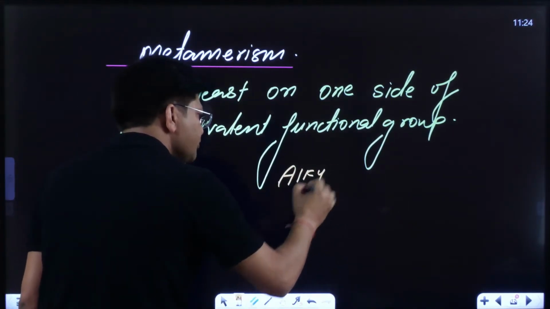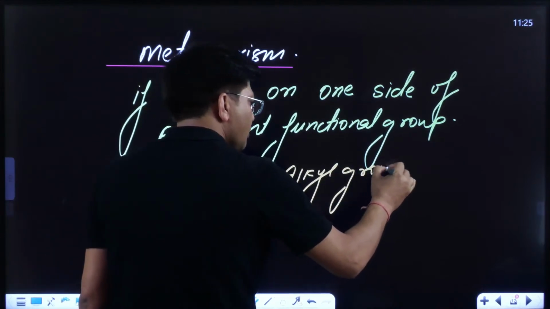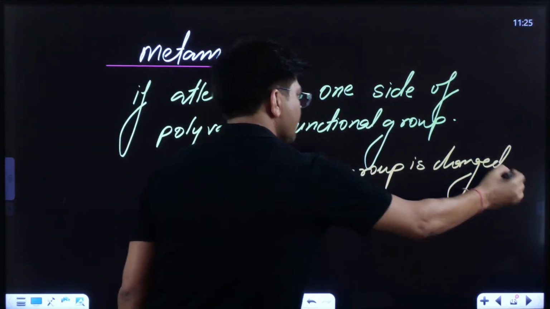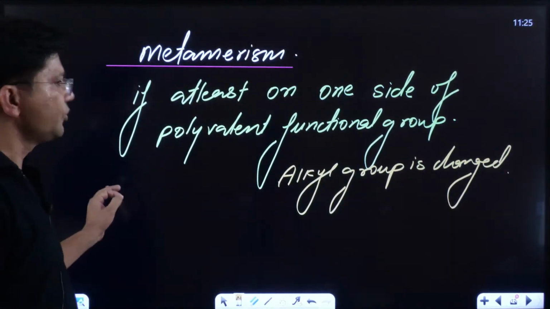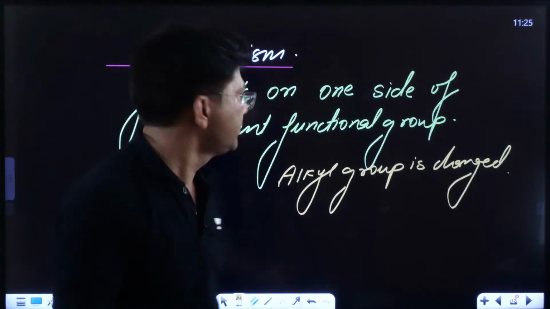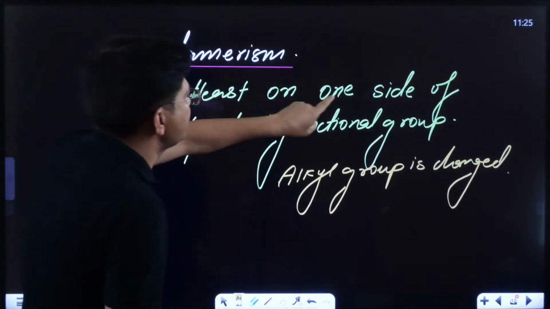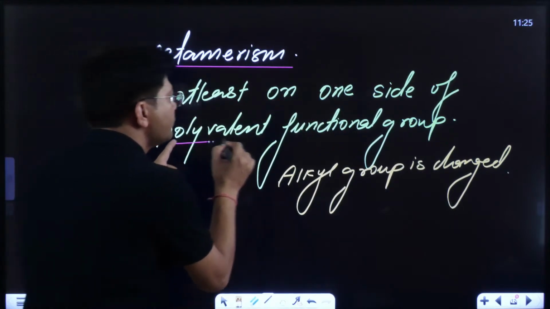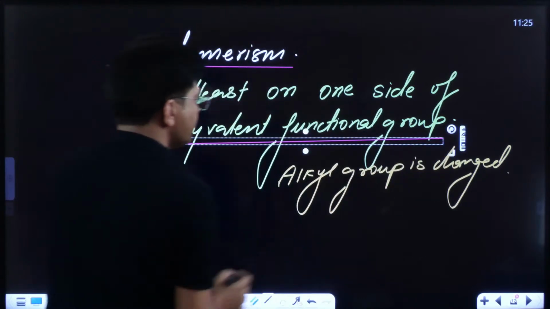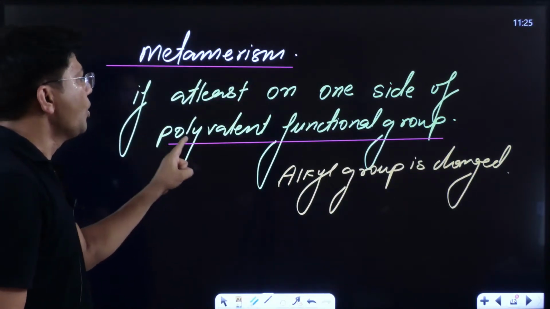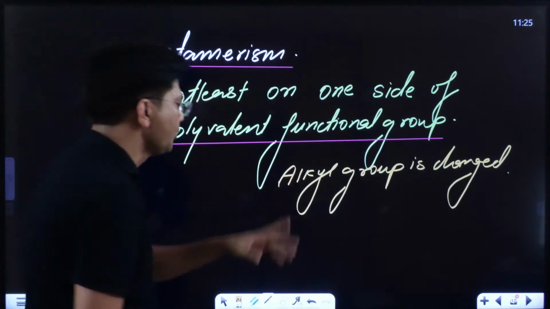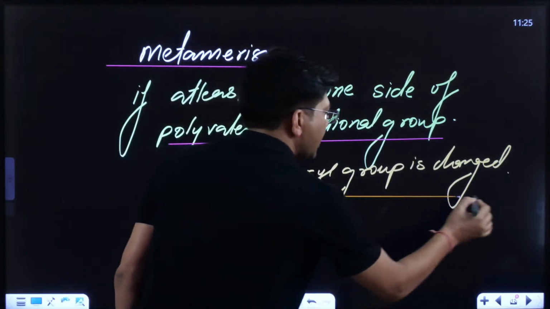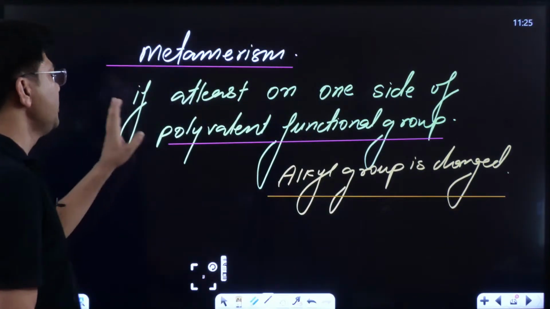Alkyl group is changed. So this is really going to be very, very important. Now we have to understand what is this polyvalent functional group. This is going to play an important role. What is changed? Alkyl group is changed. Right now you won't be able to understand anything.